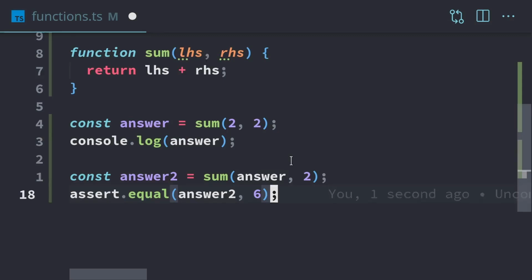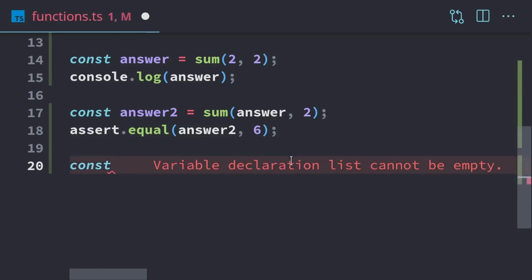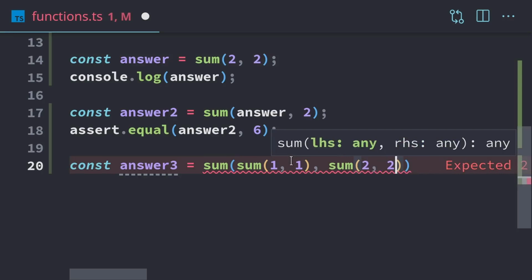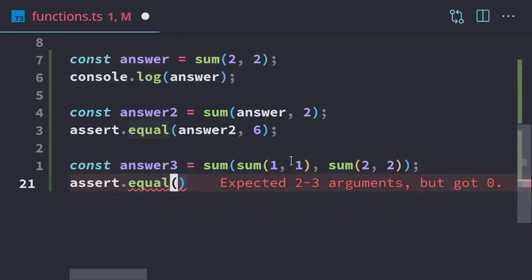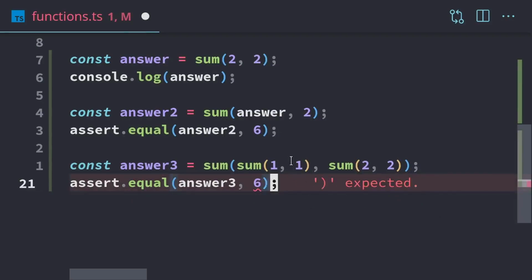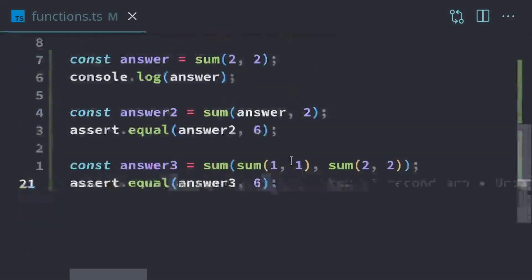We're also able to nest function calls. So whenever we call a function, it's in what's called expression position. So if we do an answer 3, we can take the sum, and we can also sum again. So we can take the sum of 1 and 1 and the sum of 2 and 2. And then our answer is going to add all that together. So we're going to have 2 and 4, so this should be 6. I'm just going to run this to make sure we don't actually crash, just to check my math. All right, so that's good.